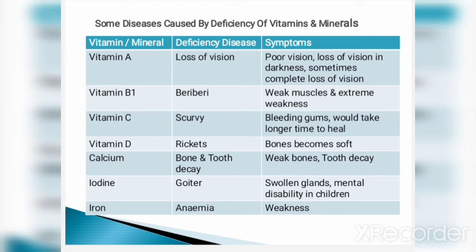Deficiency of vitamin D causes rickets. Symptoms: bones become soft. Deficiency of calcium causes bone and tooth decay. Symptoms: weak bones, tooth decay. Deficiency of iodine causes goiter. Symptoms: swollen glands, mental disability in children. And deficiency of iron causes anemia. Symptoms are weakness.